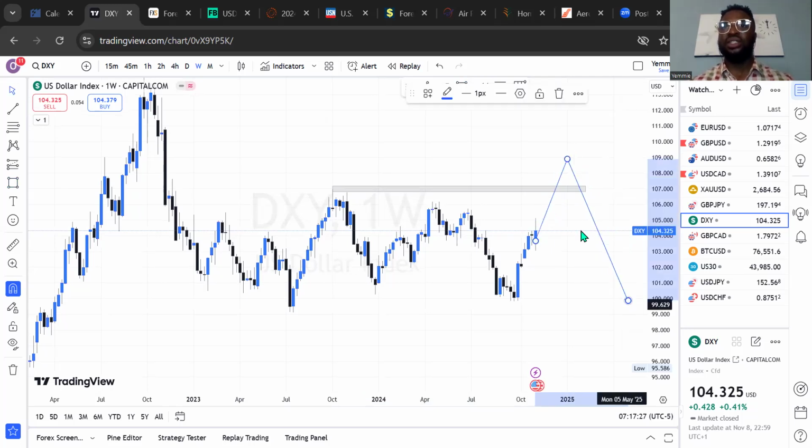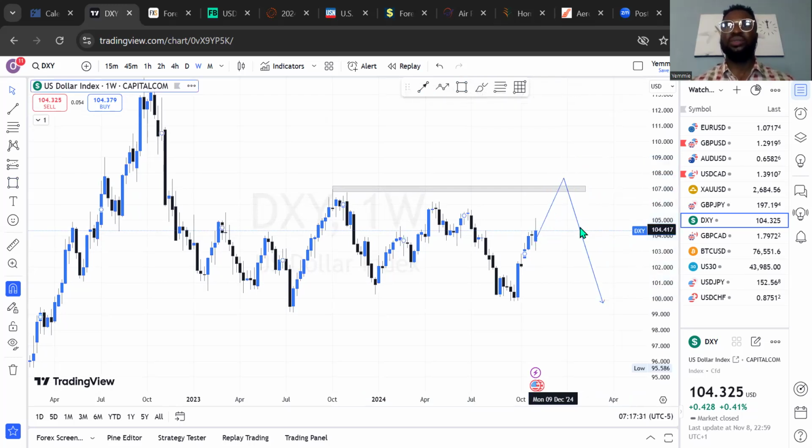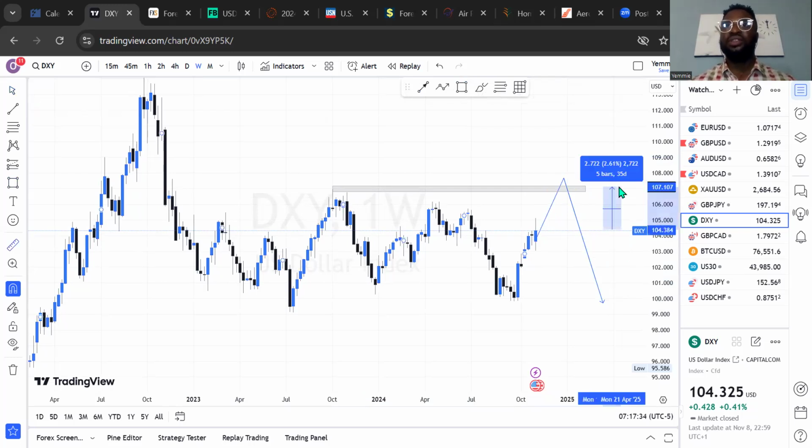So ideally, I'll be expecting DXY to still go up in a bullish ride to this price level, coming to about 107.13 or 107.14, which is where I'm expecting DXY to be coming to on the weekly time frame.